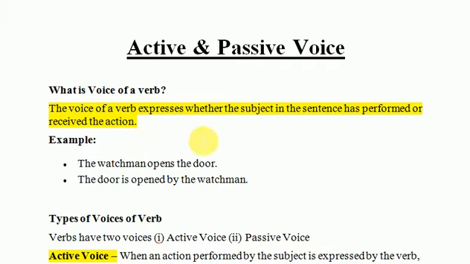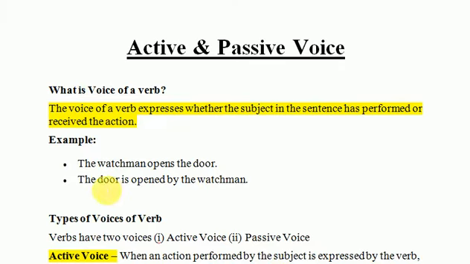For example, in this sentence, the watchman opens the door. Here, this is the active voice. And how do we know that this is active voice? Because here the subject performs the action. What is the subject? The watchman. The watchman is the subject, opens is the action, and the door is the object. So here, since the subject is performing the action, therefore this is the active voice.